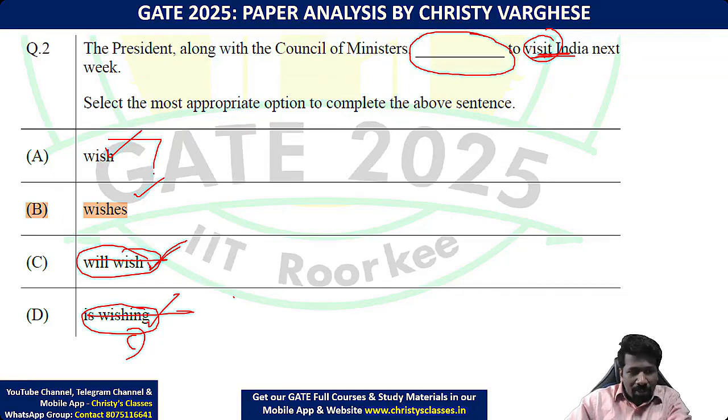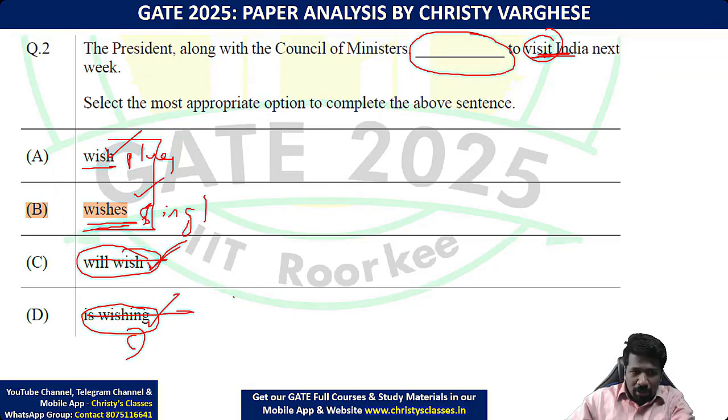Both of these are present tense, only the subject verb agreement differs. Wish or wishes: wish is actually plural and wishes is singular. That is what you have to understand. In verbs, normally the word with s is singular, and the word without s is plural. But for a noun, for example cow, cows is plural, the word with s is plural.